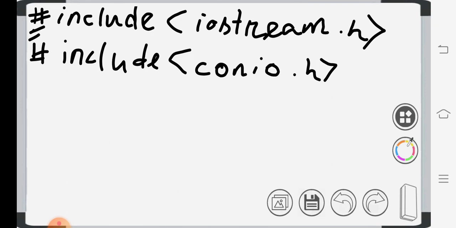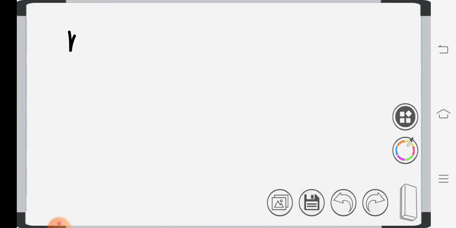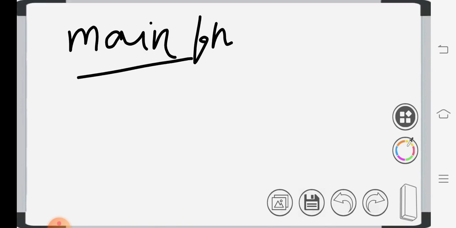After this you have to use the main function. Main is a function where we include our body part, which contains all the input output functions within the main.